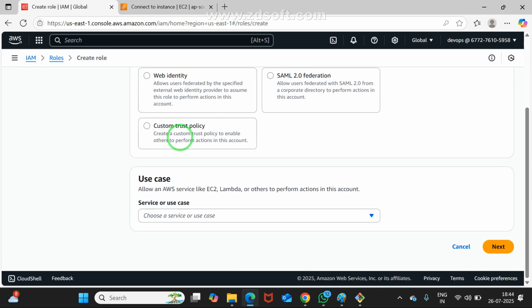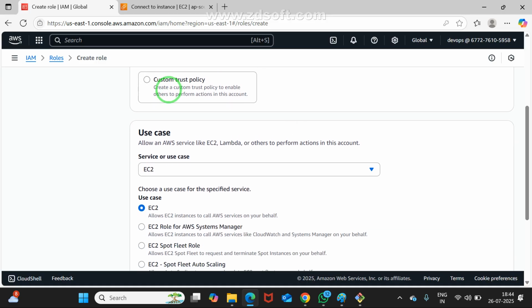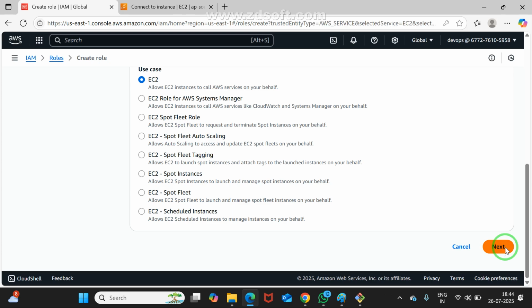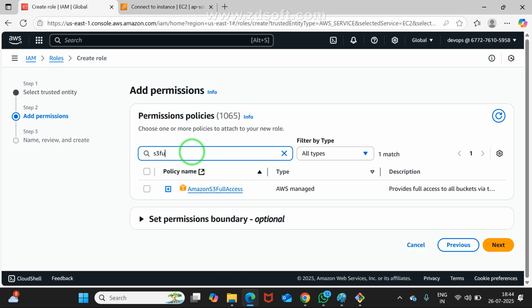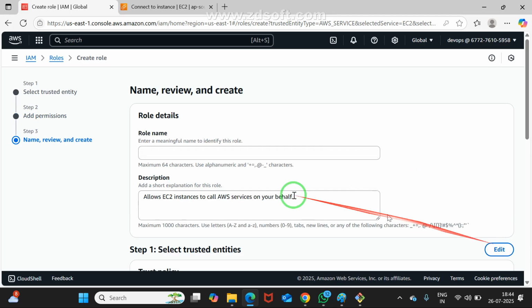Click on, see, use case, choose service or use case. I am selecting EC2. Which one communicates with which one? EC2 wants to communicate with S3. Is it okay for you? Service or use case, there EC2, and I am clicking next. EC2 wants to communicate with which resource? Anyone respond? Yes, S3. For that, what may I go for? There S3, S3 full access. Is it okay for you? Yes. Good. Next. It is expecting a role name.